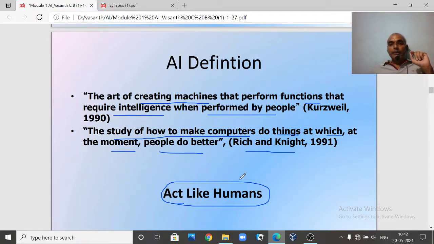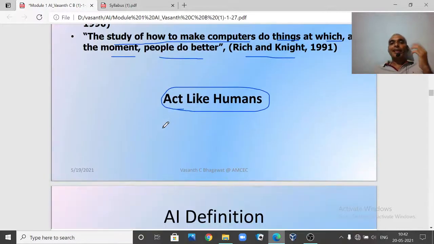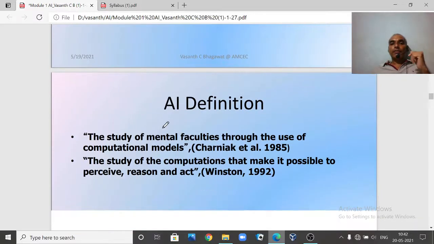So overall, what we can extract from these two definitions is act like humans. Now we want the machines to act like humans. This is the second angle in which the definitions are being given.